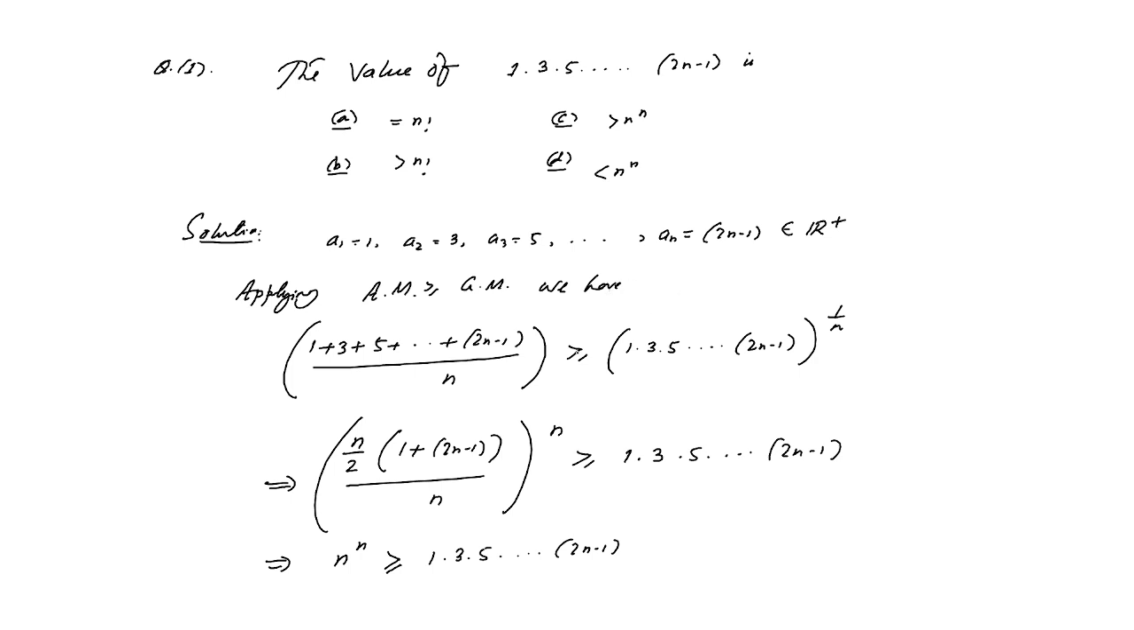Here this inequality will be strictly greater than, because equality holds only when a1 to an are all the same. So this is a strict inequality. So obviously here option D is correct, and all other options are false. And this question was exactly given in the B.Sc examination 2017.